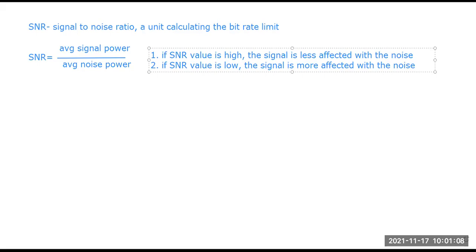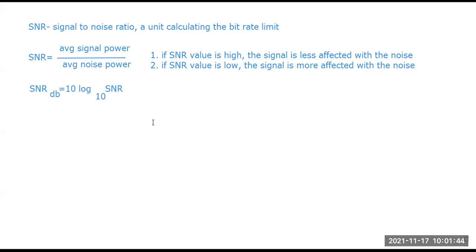So the equation for calculating this SNR: the unit will be decibel. So SNR dB equal to 10 log base 10 of SNR. I will write it here: 10 log base 10, and here is the thing that is called dB.